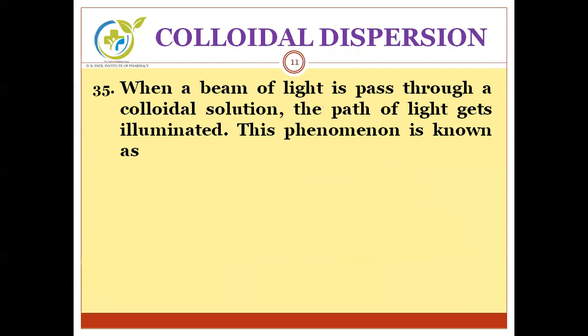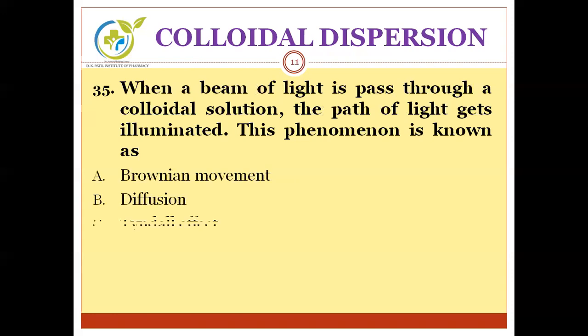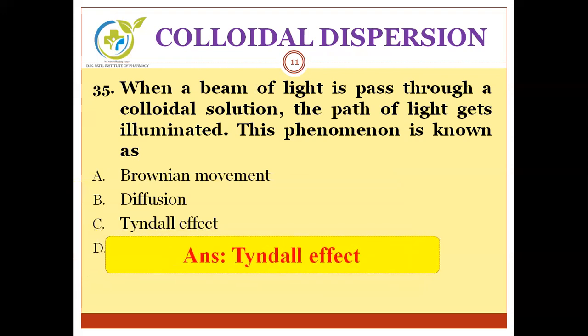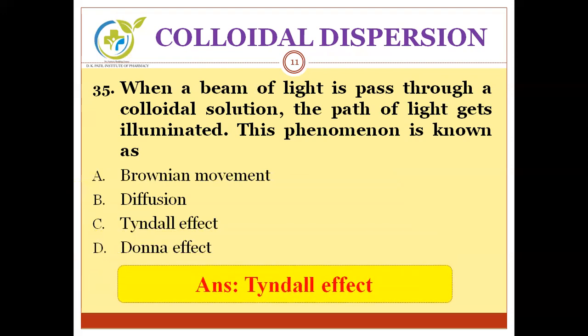Next question. When a beam of light is passed through a colloidal solution, the path of light gets illuminated. This phenomenon is known as option A, Brownian movement, B, diffusion, C, Tyndall effect, and last D, Donnan effect. This is a simple question. You should know that. The correct answer is Tyndall effect. When beam of light passes through colloidal solution, it causes illumination. Ultimately results in Tyndall effect.